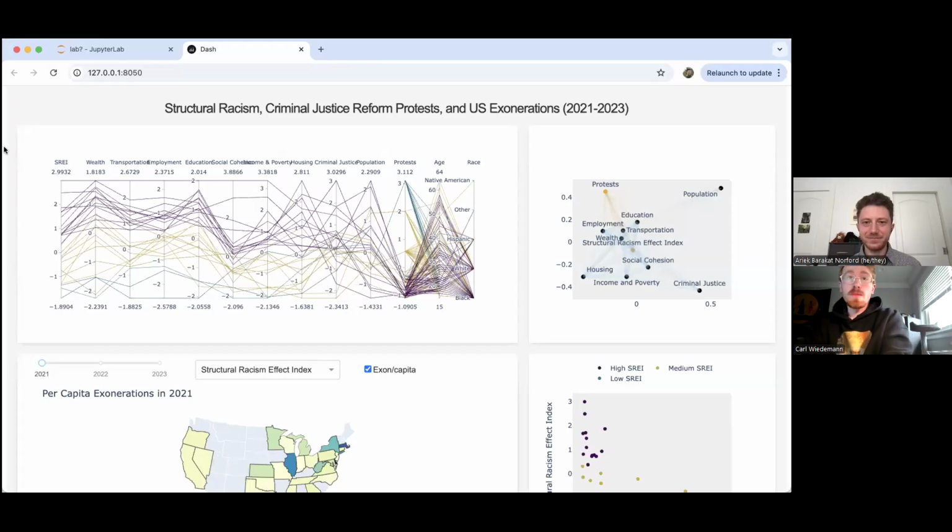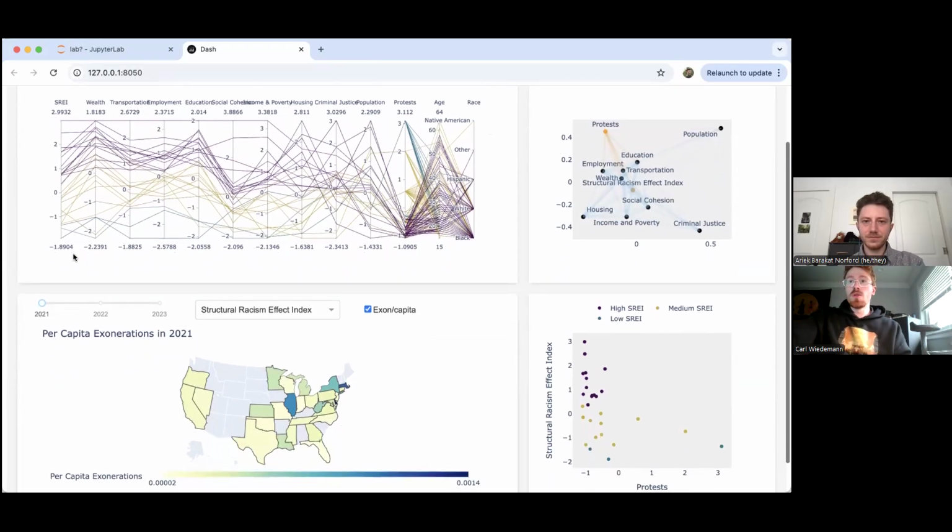Okay. This is our project for CSE 564 visualization, in which we've constructed a Plotly Dash app that presents data on structural racism, criminal justice reform protests, and United States exonerations ranging from the years 2021 to 2023. So the goal of our project was to create an interactive dashboard that would allow the user to understand the extent to which structural racism effect index factors, criminal justice reform protests, and other demographic factors might interact with one another in the context of exonerations.